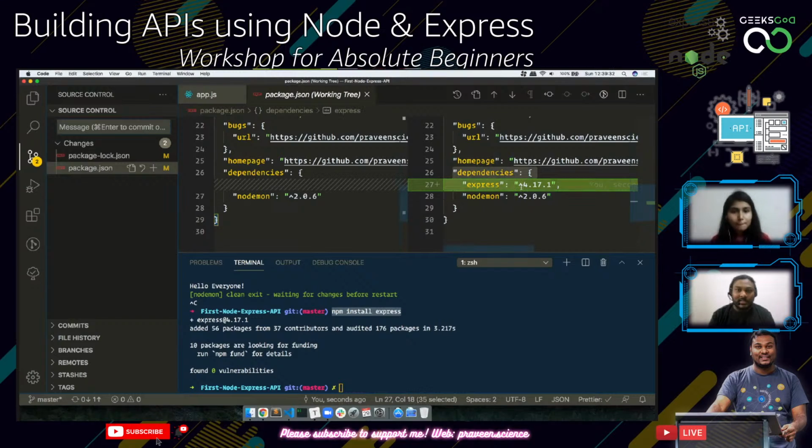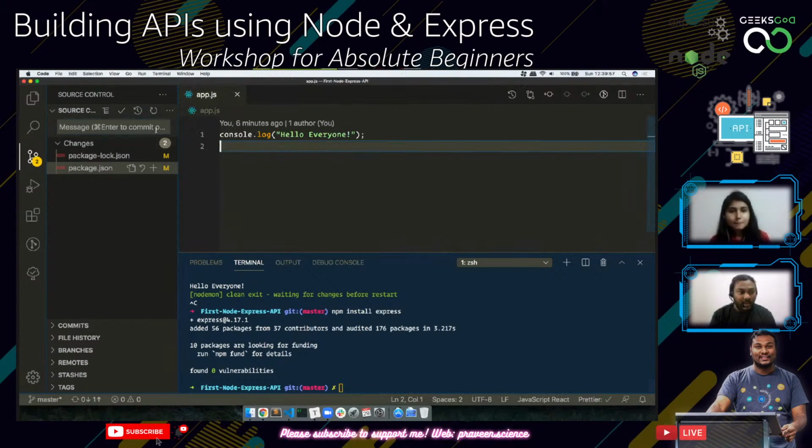This will not happen if you are using an older version of Node.js, which is no more available. So don't worry. I believe everyone is using the latest version. So always keep updating to the latest stable version. The latest version doesn't require --save. Now it requires --no-save if you don't want that, because by default it is going to save it to the package.json. Okay, so we have installed Express.js.